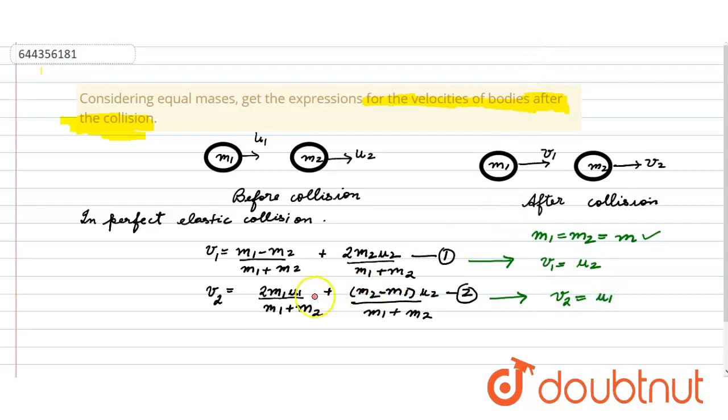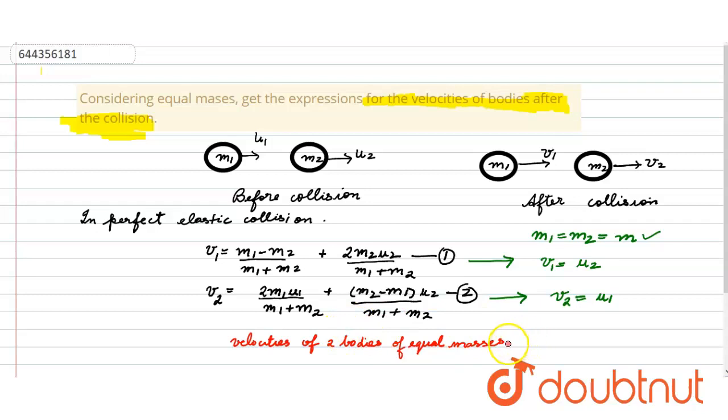So we come to the conclusion that the velocities of two bodies of equal masses under elastic collision are interchanged.